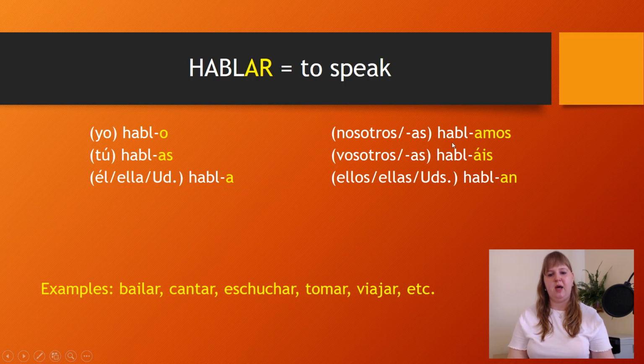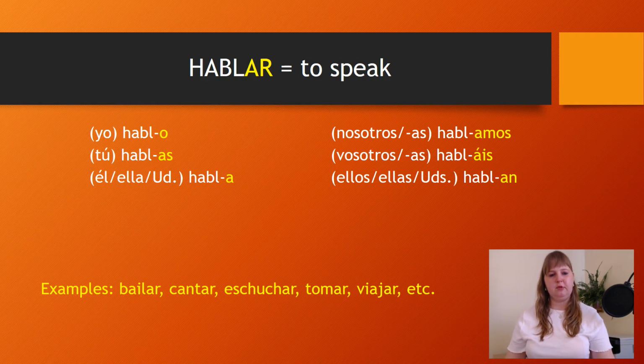Nosotras hablamos. Vosotros habláis. Vosotras habláis. Ellos hablan. Ellas hablan. Ustedes hablan.